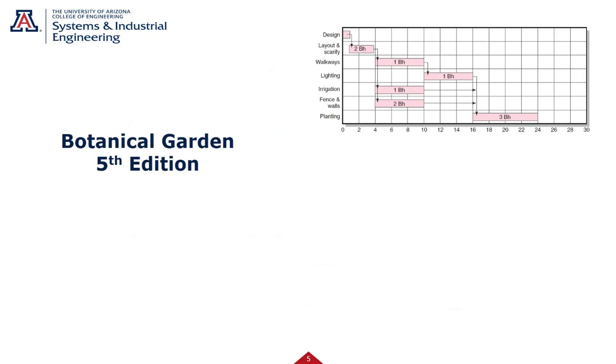So let's look at this example here for a botanical garden. You need BHs, which stands for backhoes. You need 2 backhoes for the first part, then you need another backhoe for the walkway, irrigation, 2 more for here, then you go down to 1, and then you go up to 3. So look at this. I need 2 backhoes, 4, 1, and 3.